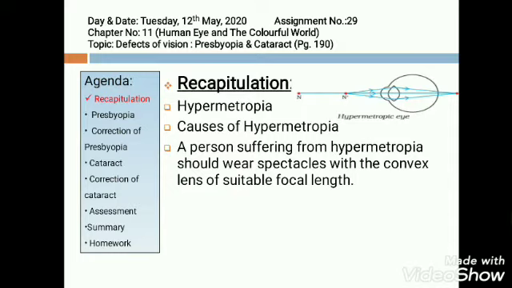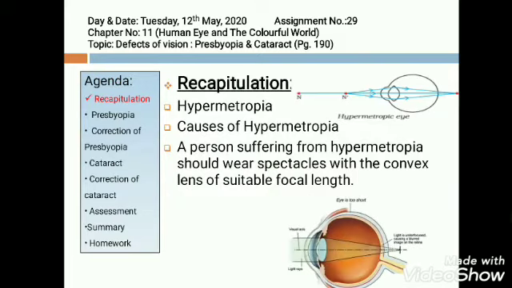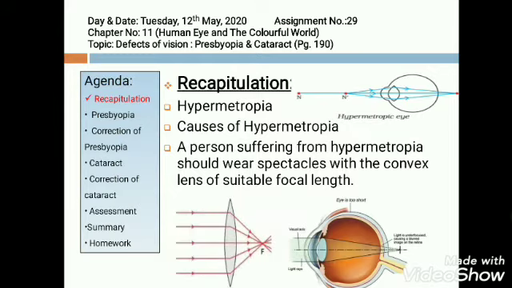The focus of the rays becomes behind the retina, and the second cause is eye lens becomes thick, and its focal length increases, due to which the image of nearby objects is formed behind the retina. A person suffering from hypermetropia should wear convex lenses of suitable focal length. Convex lens is thicker from the middle and thinner from the edges, and also known as converging lens.